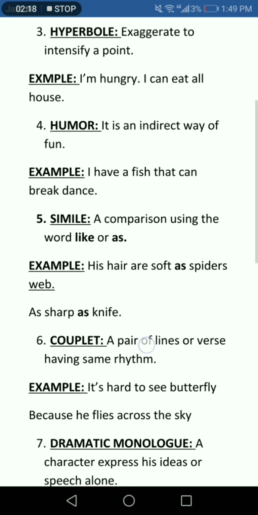Simile: if we compare one word with another using like or as, it becomes a simile. Like "his hair is soft as spider webs." All sentences with the word like or as are not similes. If the sentence is "this is as soft as a spider's web," then it is a simile, like "as sharp as a knife."